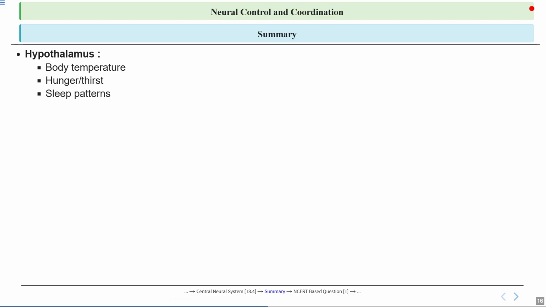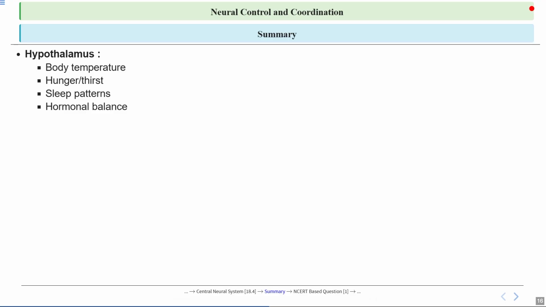Another important job of the hypothalamus is managing sleep patterns. It helps set your internal clock or circadian rhythm so you feel sleepy at night and awake during the day. That is why you might feel jet lagged when you travel to different time zones. Finally, it is key for maintaining hormonal balance.